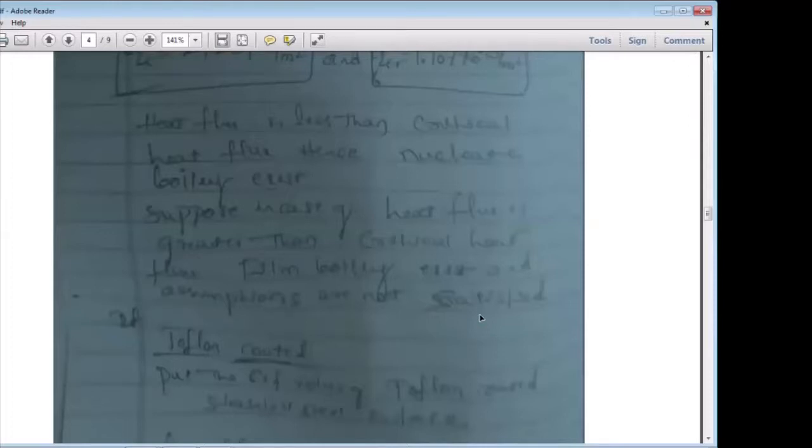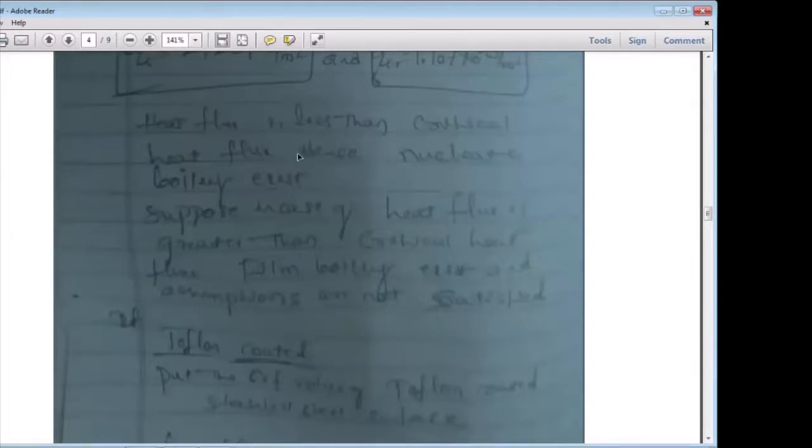Certainly, if the heat flux we calculated is more than the critical heat flux, that assumption is not satisfied. Remember that. That is not possible in natural cases. Okay, this is what we calculated.